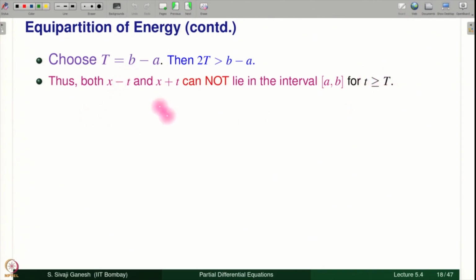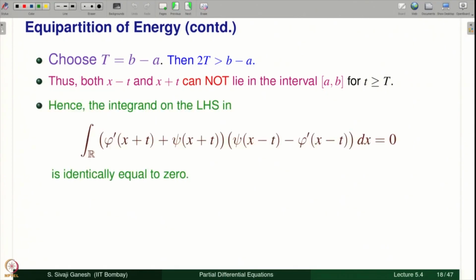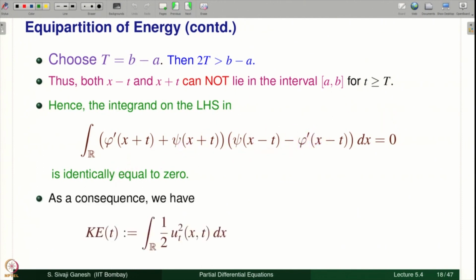If one lies, the other cannot lie, because if both of them lie, it means 2t is less than or equal to b minus a, but I have chosen here 2 capital T bigger than b minus a. Therefore 2 times small t is greater than or equal to 2 times capital T and that is bigger than b minus a. So both of them cannot lie in the interval AB whenever t is bigger than or equal to T, and hence what we wanted, the integrand is identically equal to 0 and hence the integral is 0. Therefore we have Ke equal to Pe for all t bigger than or equal to capital T.